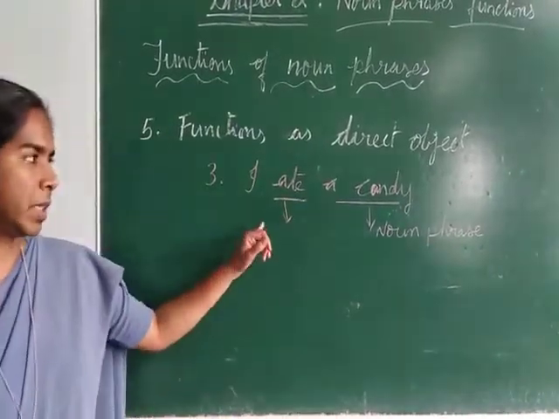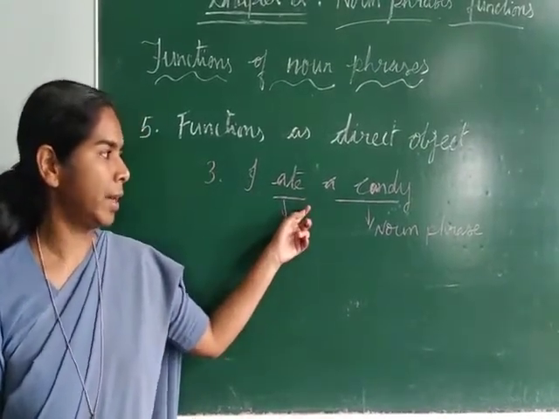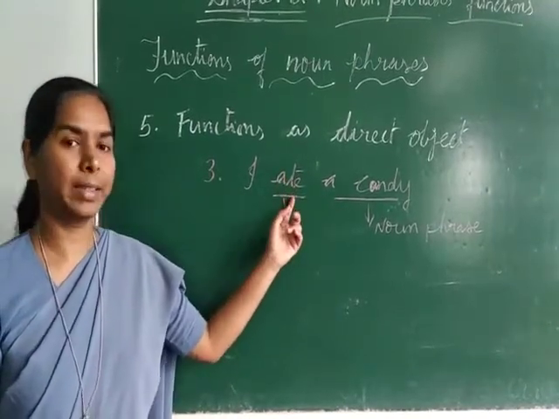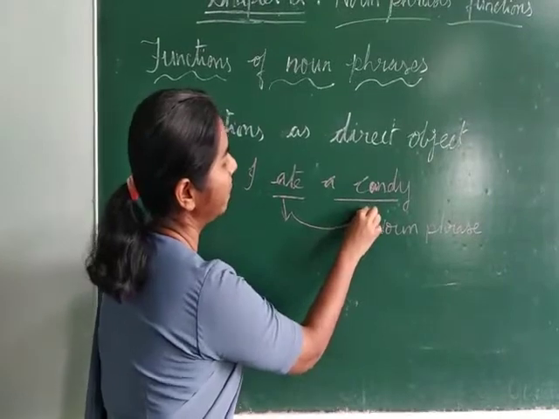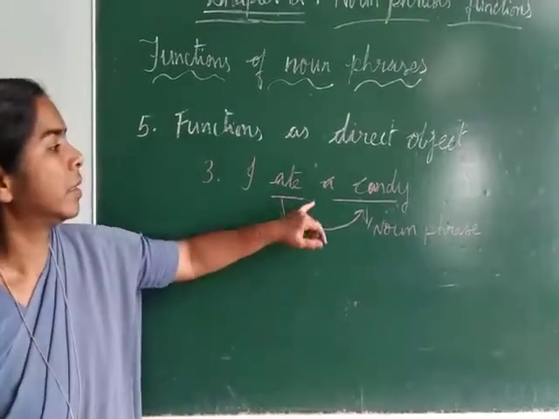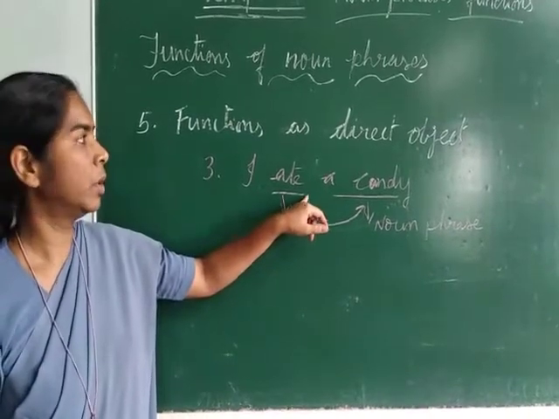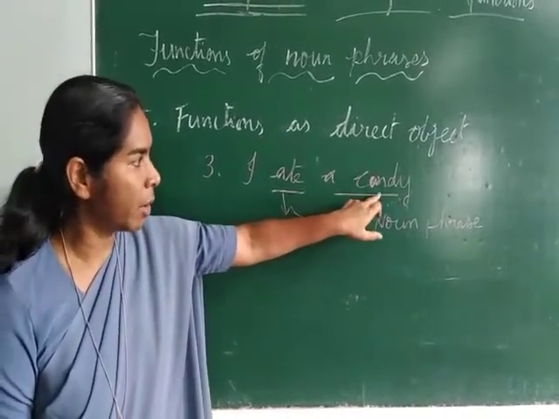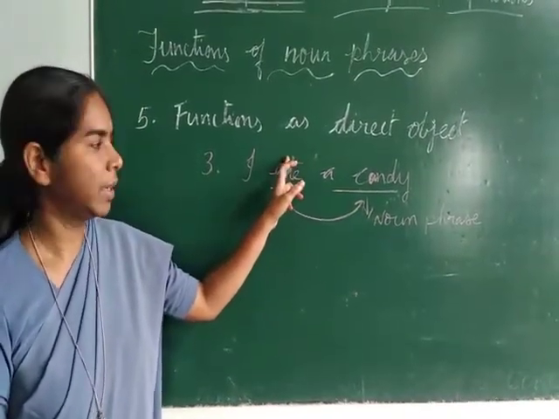So what is the object I ate? A candy. So the direct object of my action of eating is a candy. So this is the direct object of my verb. And so the noun phrase here functions as the direct object of my verb, that is of eating a candy.